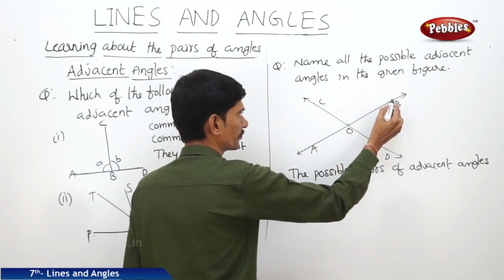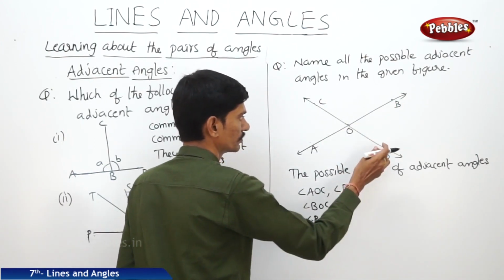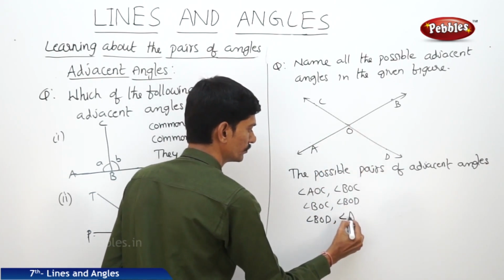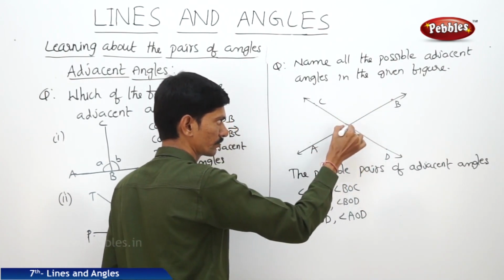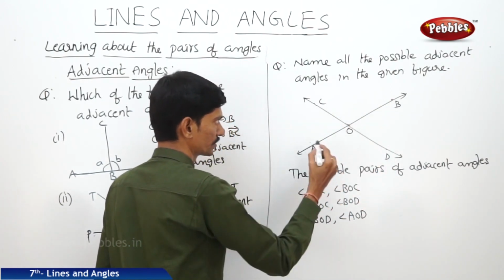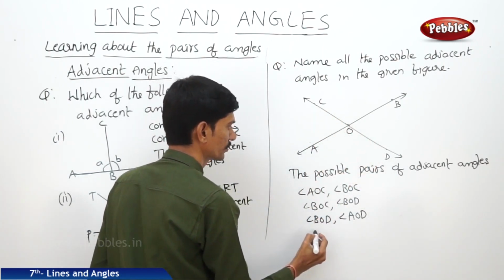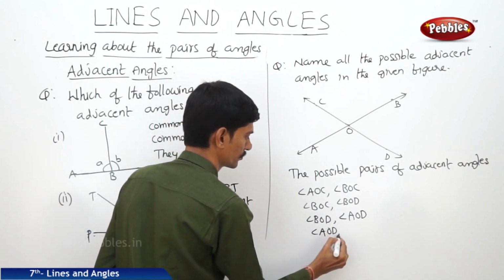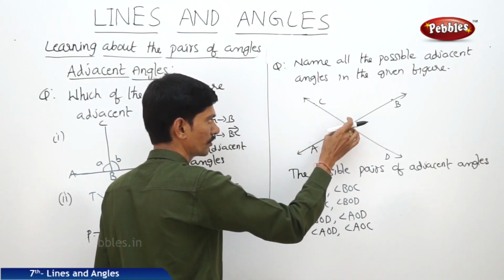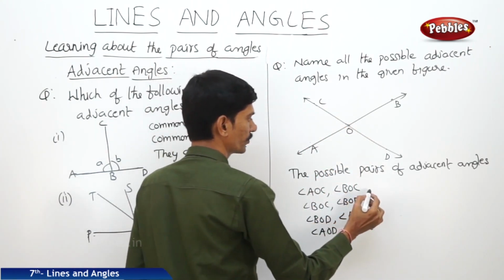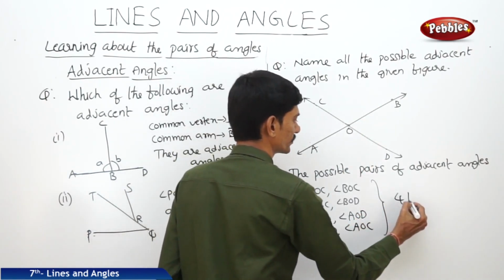Next, angle BOD and angle AOD have the common vertex O and the common arm OD. Next, angle AOD and angle AOC also have the common vertex O and the common arm OA. So these are the four possible pairs of adjacent angles in the given figure.